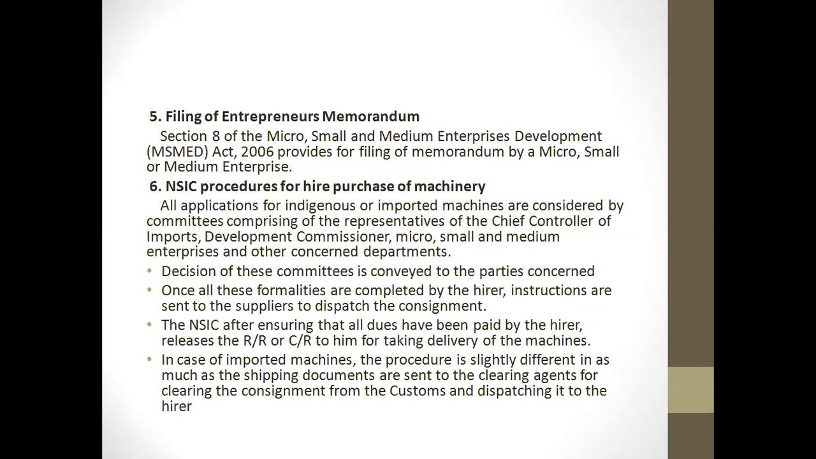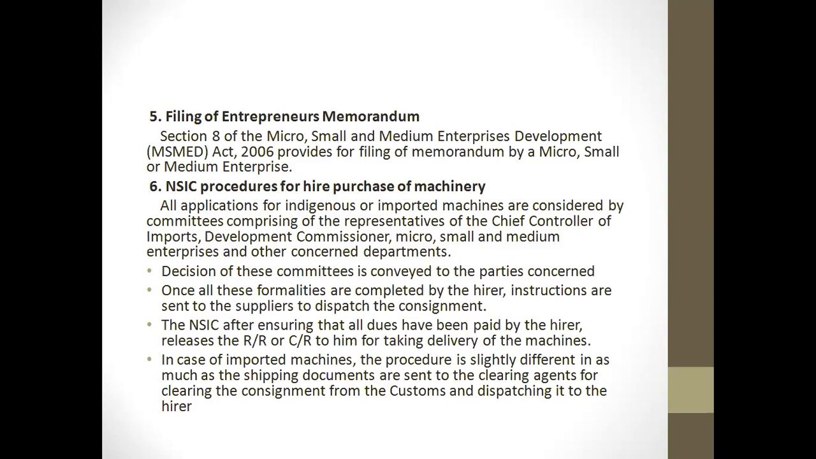When we are filing an entrepreneur's memorandum, which provides for the filing of the memorandum by micro, small, and medium enterprises, Section 8 stipulates the form of a memorandum, the procedure of its filing, and other matters incidental to it, to be notified by the central government. The memorandum will be filed by the three categories of enterprises with the district industries centre. The procedure will be followed as per the filing, which will be scheduled, and the notification will be sent. And there are certain schemes which will be provided.